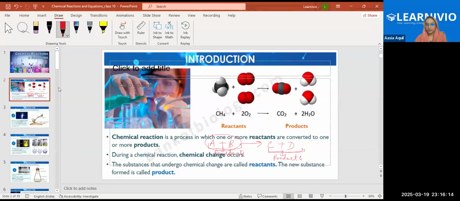And we write the products on the right side of the arrow and the reactants on the left side of the arrow.